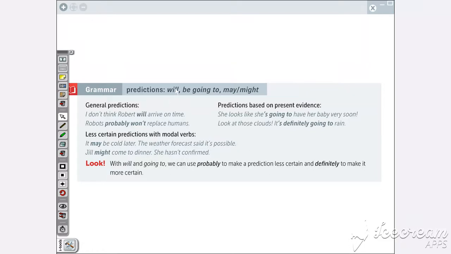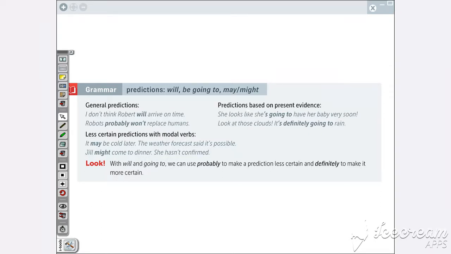The first one is going to be will. Will, we use it when we're going to talk about the general predictions. As you can see, here are the examples. Robert will arrive on time. Or you can say, I don't think Robert will arrive on time. It means in the distance or far away, yeah?